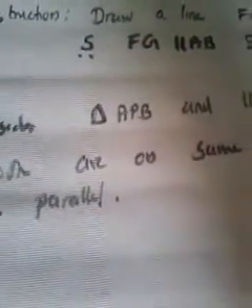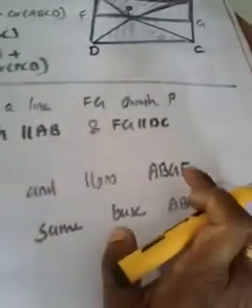If you consider that triangle and parallelogram ABGF, what did you understand? Both are on the same base AB, and in between the same parallel lines. Since they are on the same base and in between the same parallels, what can we say? The area of the triangle should be half of the area of the parallelogram.